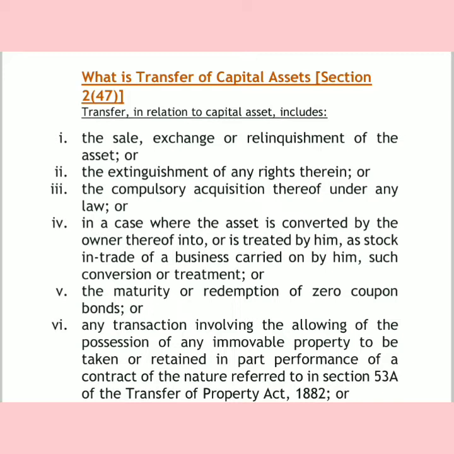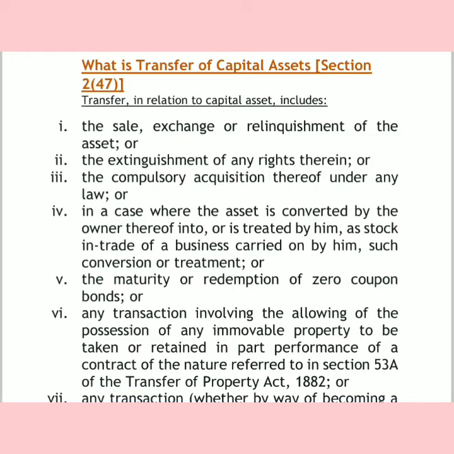Next is transaction involving the allowing of possession of immovable property to be taken in part performance of an agreement. That is, under an agreement, there is selling or allowing any immovable property to be sold as a part of performance, then that is a transfer and capital gain will thus arise on it.